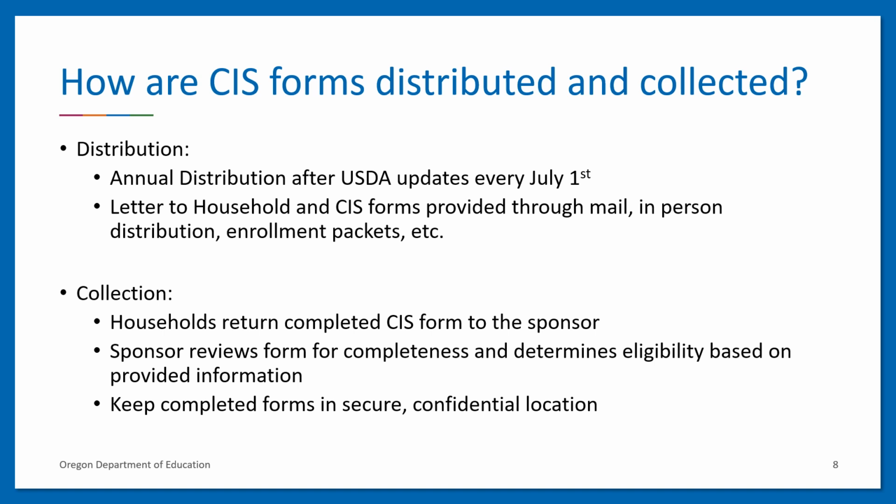After the eligibility is determined, it is the sponsor's responsibility to ensure that the forms are kept on file in a secure, confidential location for the required 3 years plus the current year. It's important to remember that if a CIS form is not completed and returned by the household, the sponsor must categorize that participant as above scale.